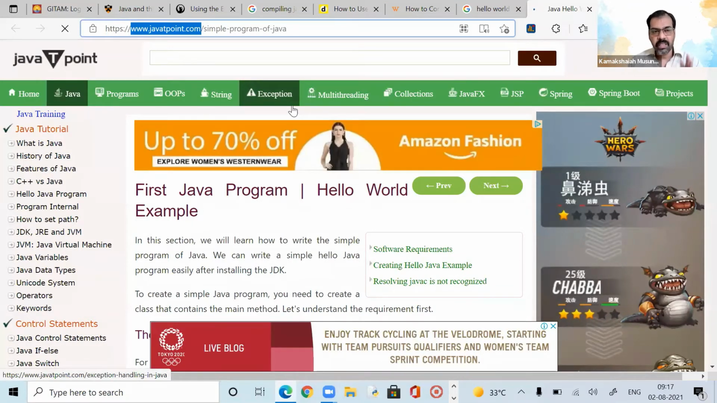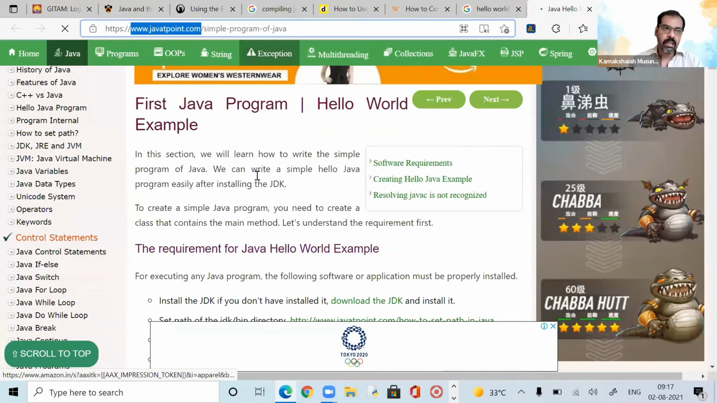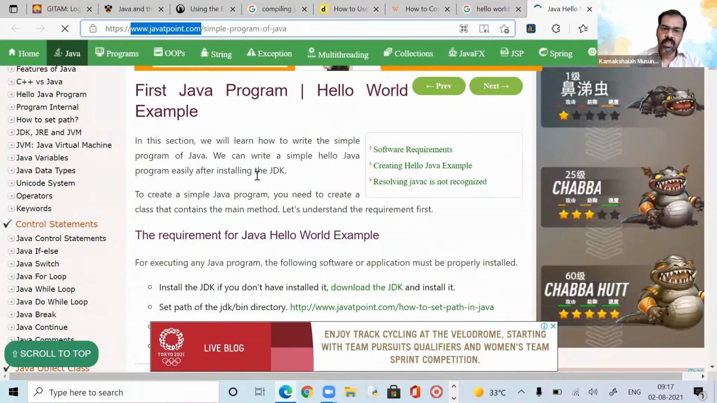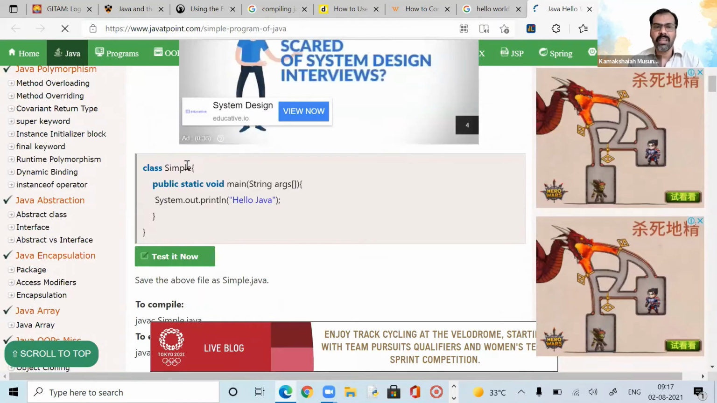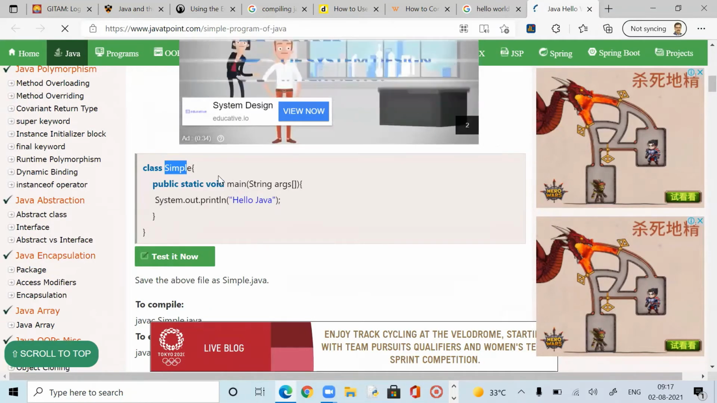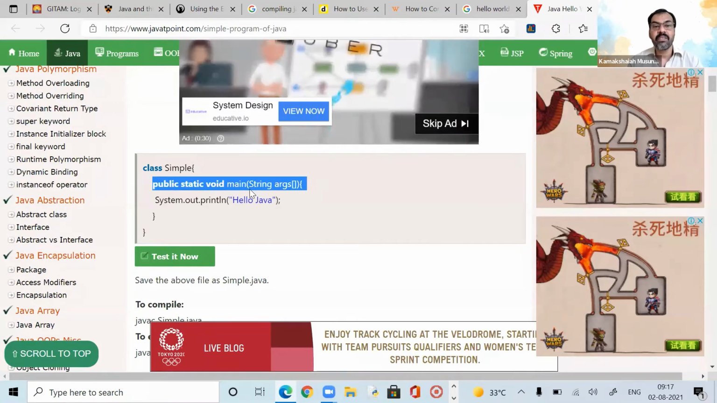So I take the material from this source, javapoint.com. You don't require more than this, that is sufficient. So if you look at class simple, some name, I wrote it as my class. Public static void main.